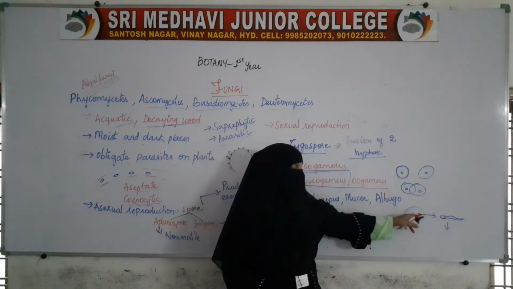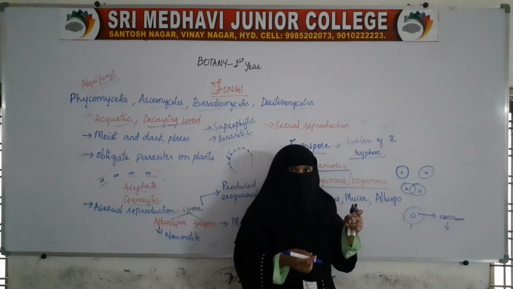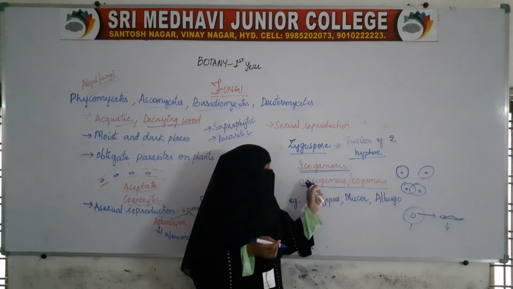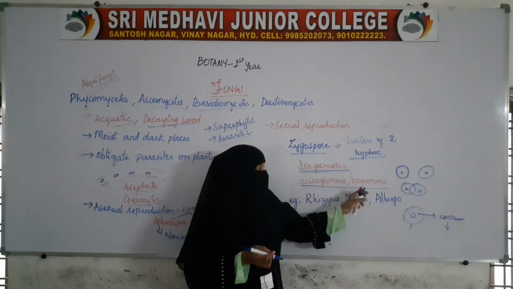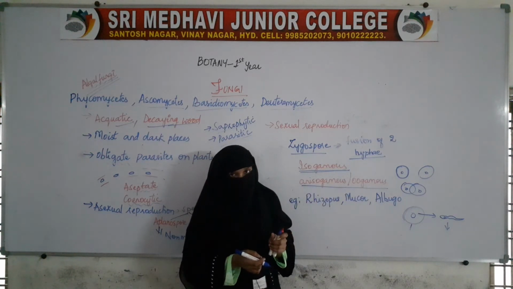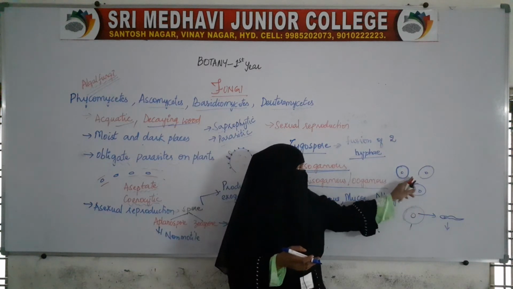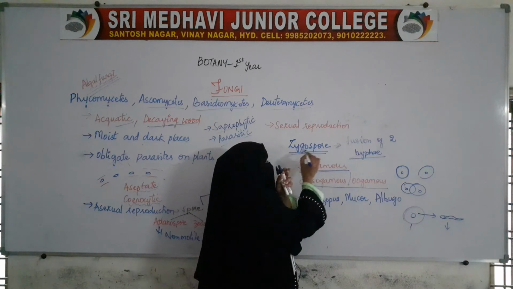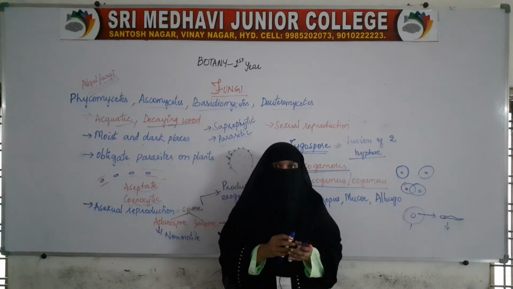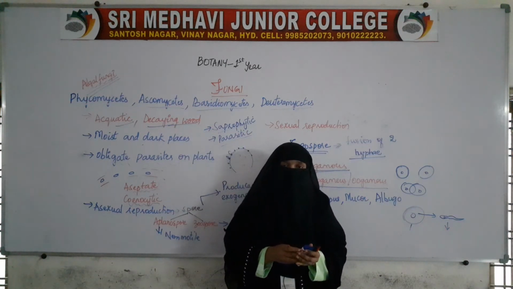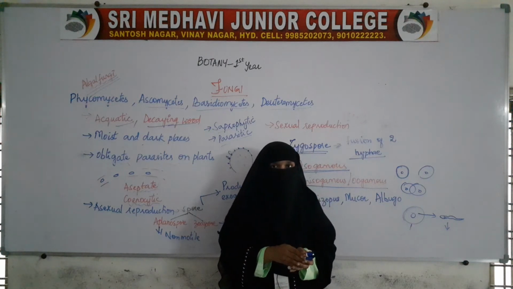If gametes are different in structure or shape, then it is called what? Anisogamous or oogamous. And these types of fusions produce zygospore, that is, two gametes combine and form zygospore.